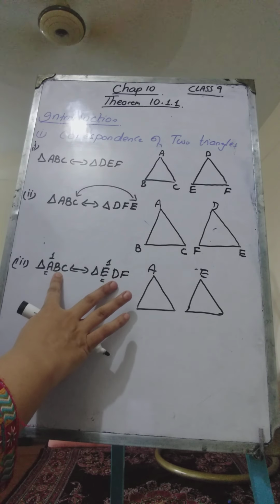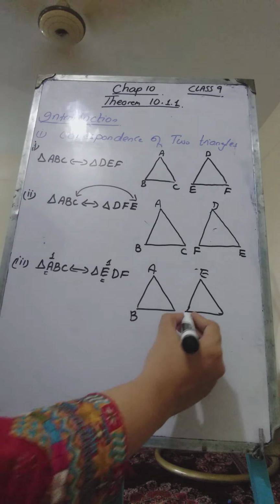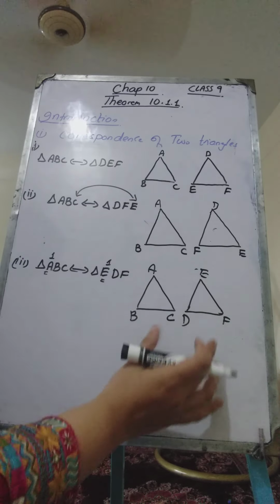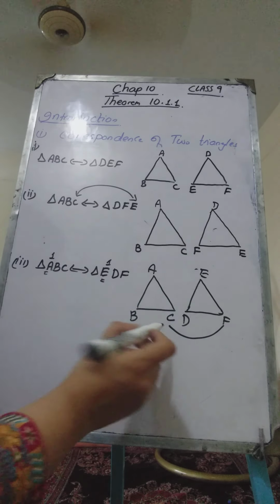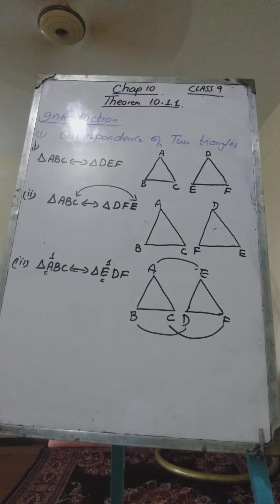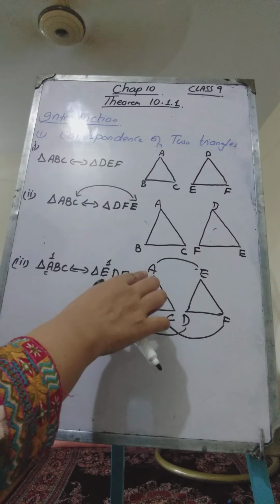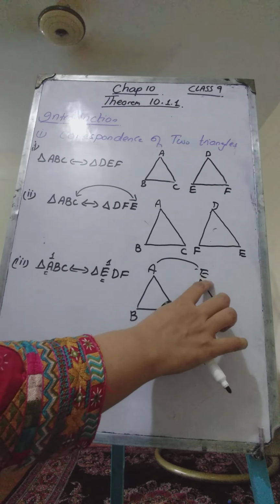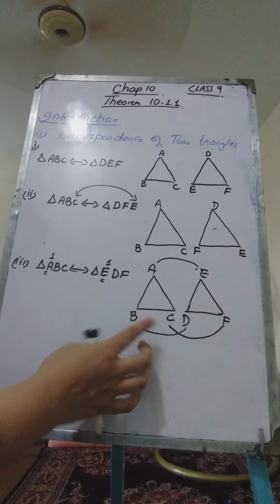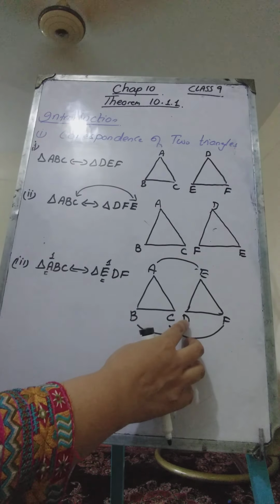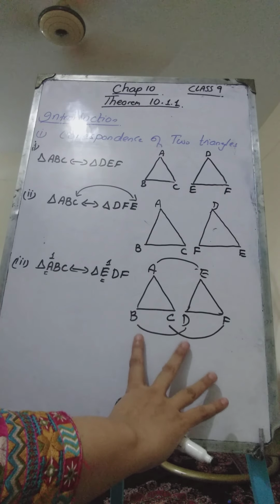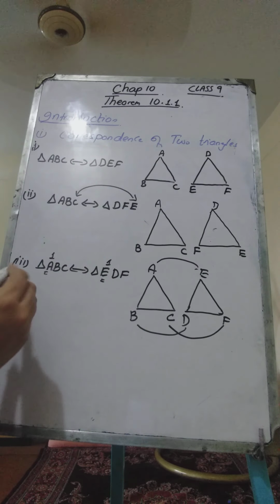B is corresponding to D. It means if B is written here, D will be written here. Similarly, C corresponds to F. It means C and F are going to take the same position, B and D are going to take the same position, and A and E are going to take the same position. So once you decide the place of A, the same place will be the position of E, and if you have written B here, you have to write D here because B and D are occupying the same position, so the same will follow in the figure. This is the third correspondence.